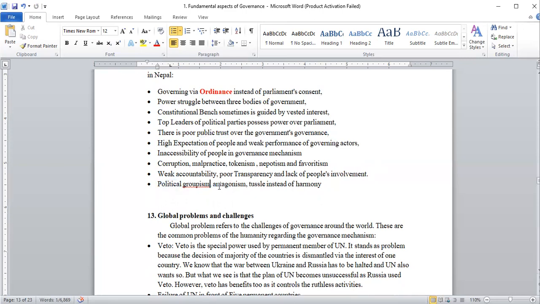Political groupism, antagonism, and tussle instead of harmony. The political parties are not coordinating with each other. They just blame each other. They just scold, criticize, and badly blame each other. So their language is also not good. So it is also another problem.